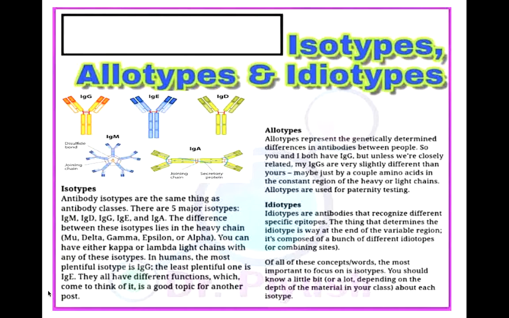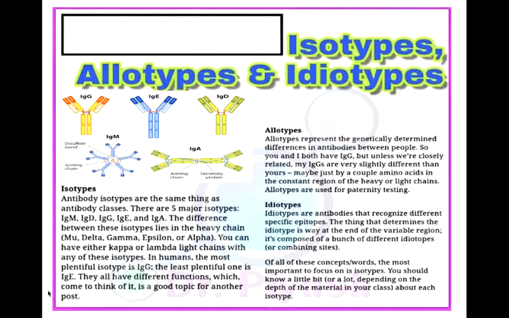The heavy chains of a given antibody molecule determine the class of that antibody. If it is immunoglobulin M, then the heavy chain is mu. If it is immunoglobulin G, then it is gamma. If it is immunoglobulin A, then the heavy chain is alpha. And if it is immunoglobulin E, the heavy chain is epsilon. Each class can have either a kappa or a lambda light chain.